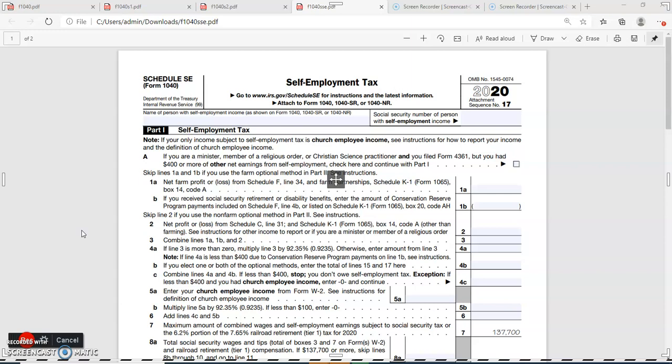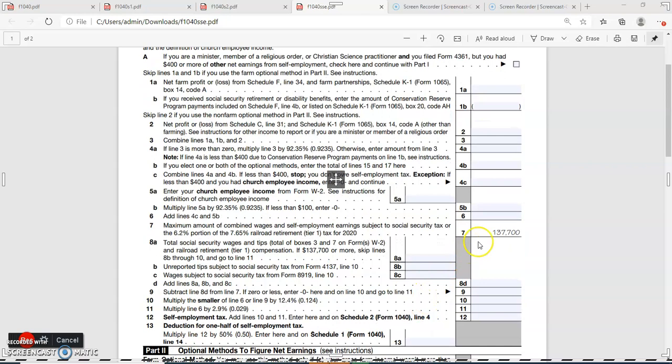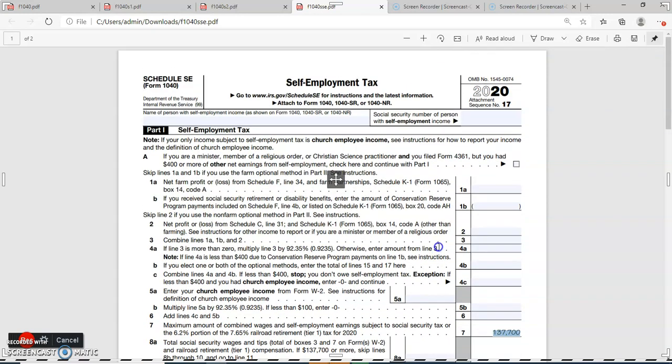For 2020, the maximum amount of self-employment income subject to Social Security tax is $137,700. You can see it here. This is the maximum amount of combined wages and self-employment earnings subject to Social Security tax, the 6.2% portion of that, for 2020. Always remember, if you prepare Schedule C, then self-employment tax, or Schedule SE, will generate.